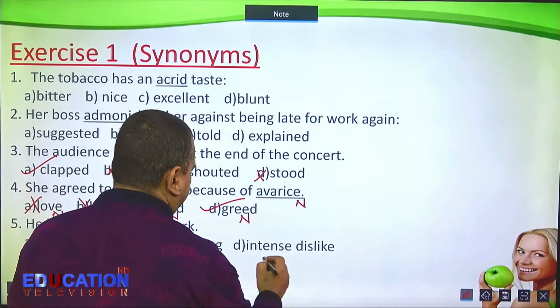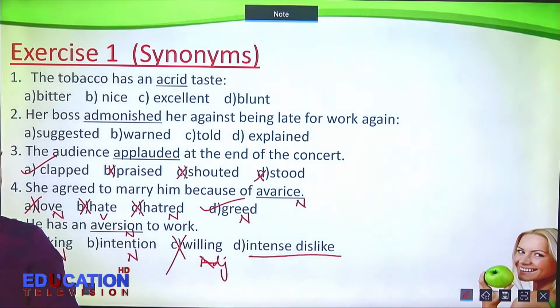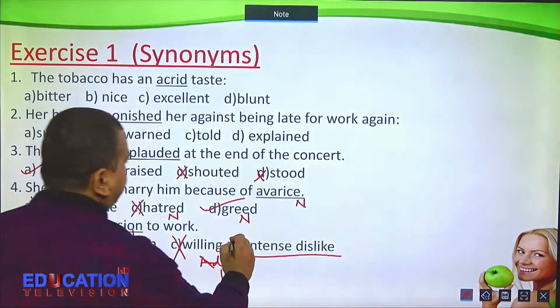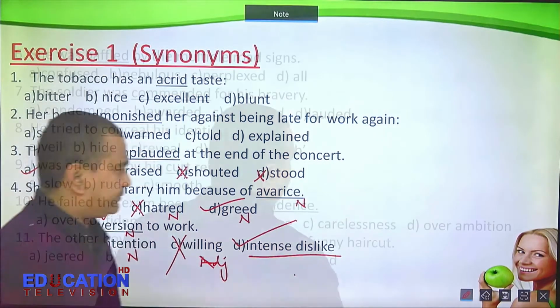Intense dislike, this is a noun phrase. Okay. So, aversion to work. You should know the meaning. Aversion does not mean liking. It doesn't mean intention as well. So, aversion means intense dislike. He has an aversion to work means he has an intense dislike to work.